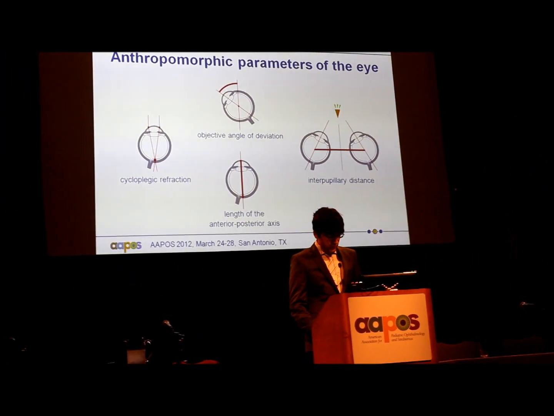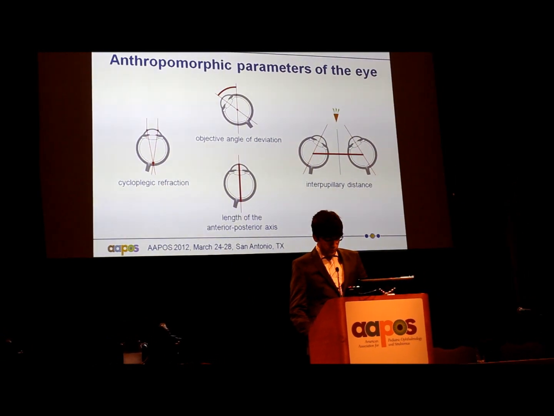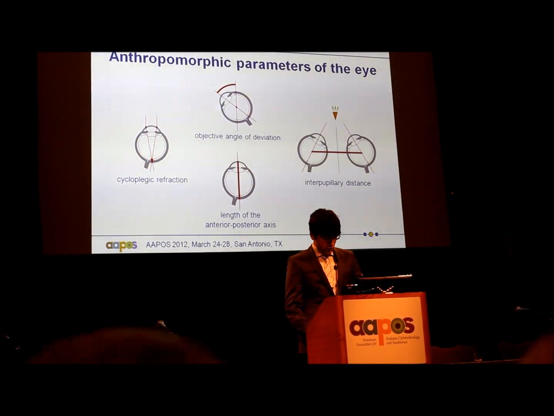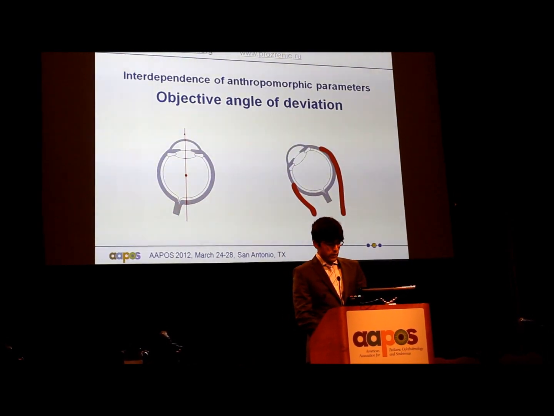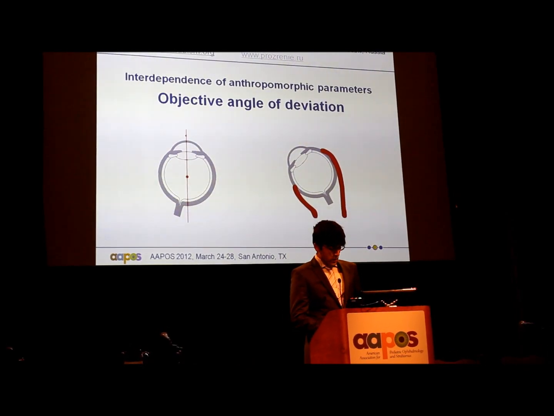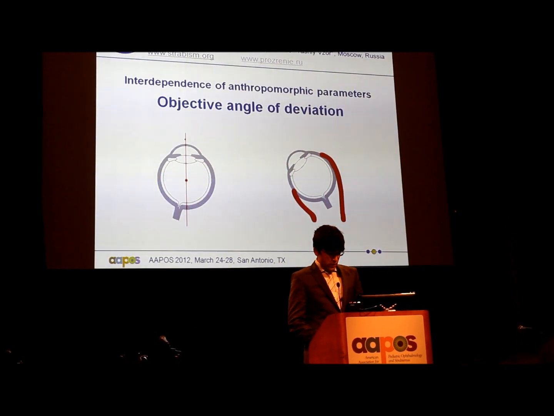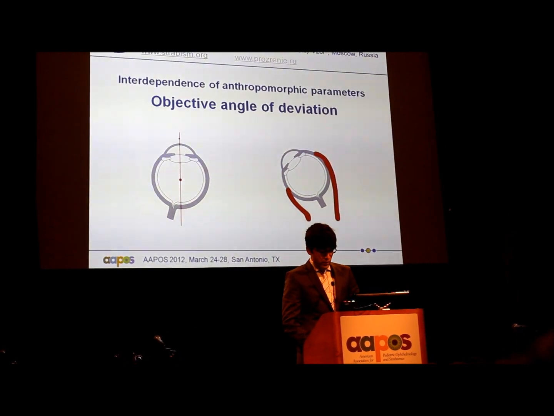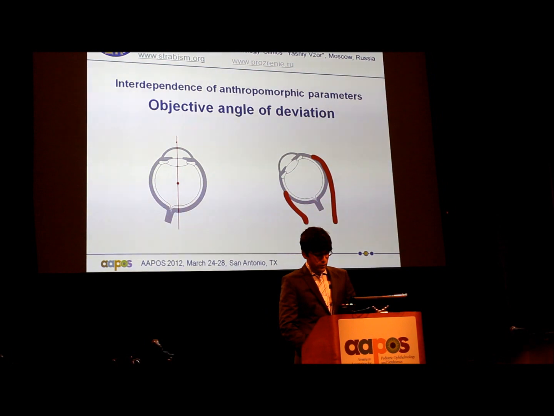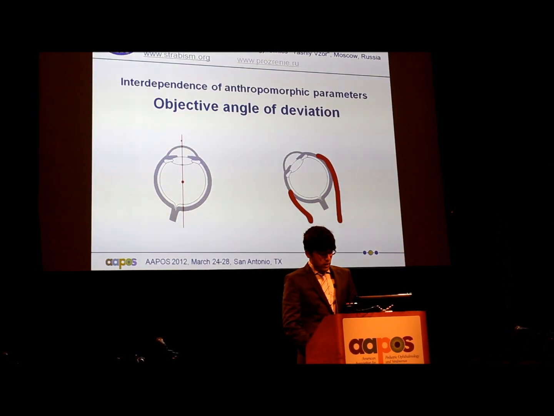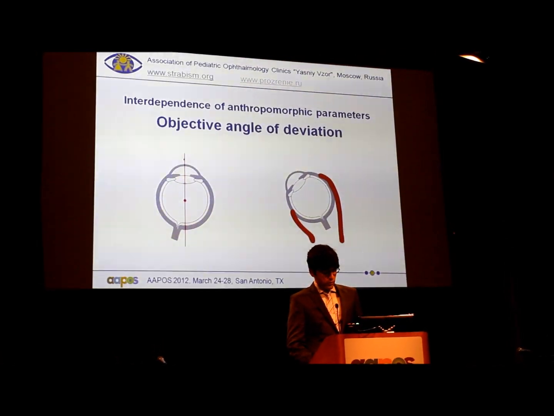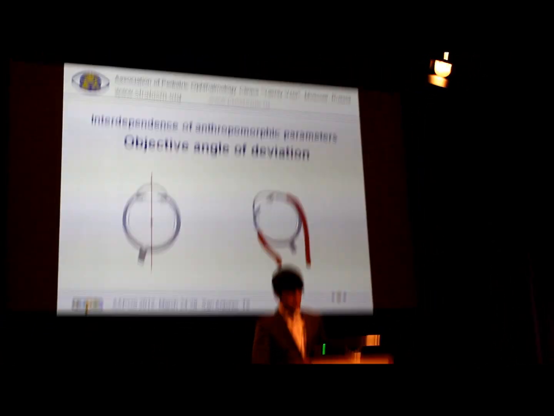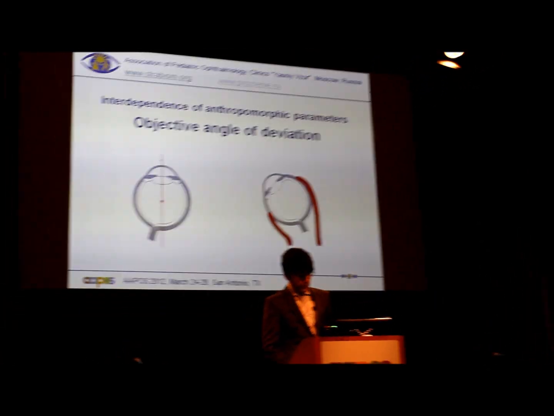As a result, we have identified 4 main anthropometric parameters that significantly influence the results of surgery. The first one is the objective angle of deviation. This value is certainly considered in all methods of strabismus surgery dosage. So our goal was to move the point of the pupil's projection on the horizontal equator of the eye from a deviating position from the fixation axis to the fixation axis.